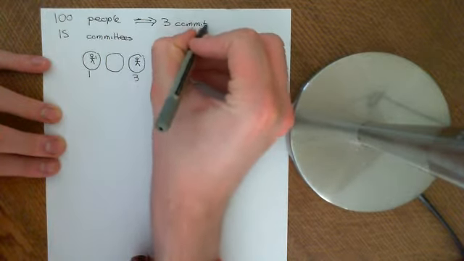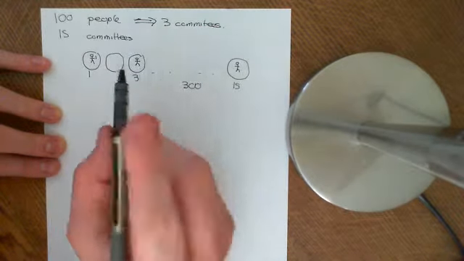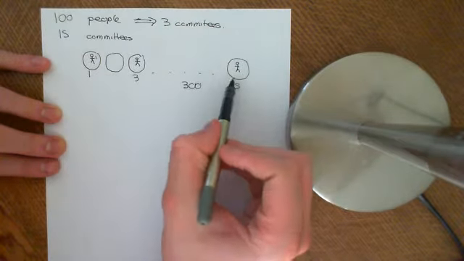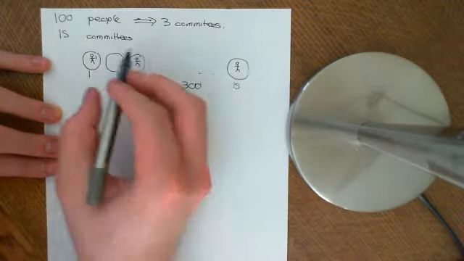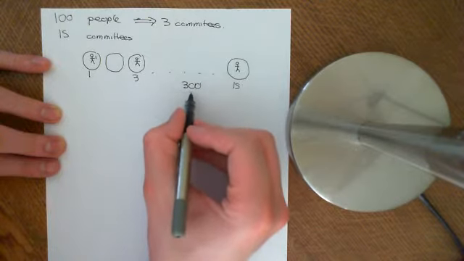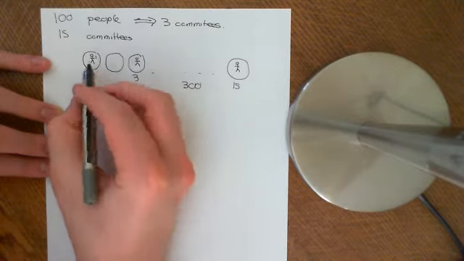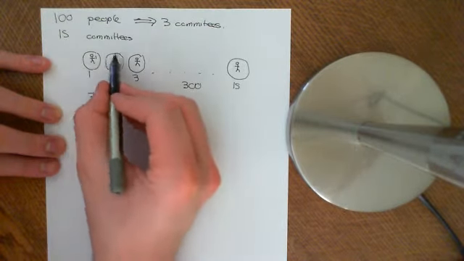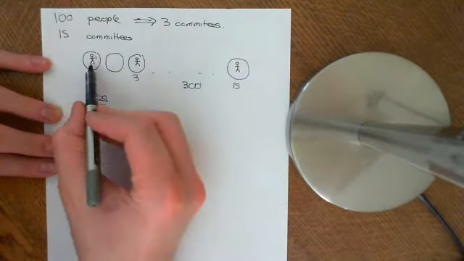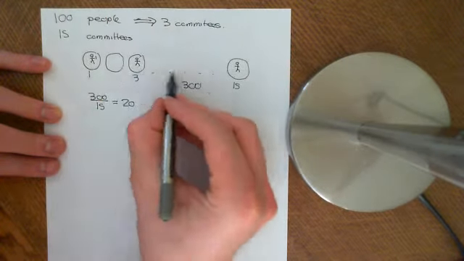Okay, so how many people are on each committee? Sorry, I didn't say this, we're also going to assume that there's an equal number of people on each committee. So if there's 15 committees, then if we divide 300 by 15, that's going to give us 20 people on each committee. If we count up all the people, we know there's going to be 300 from the fact that there are 3 committees, but that doesn't tell us how many there are on each committee. But I'm going to tell you that it's equal, so there's 20 people on each committee.